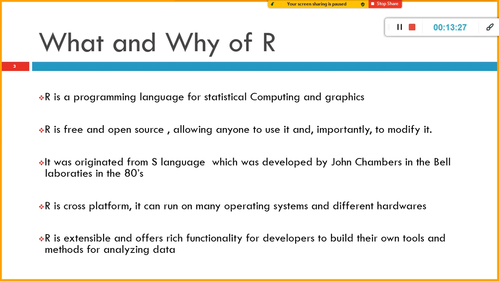Close to 5,000 packages are available in R. And with these packages, you can perform spatial analysis, bioinformatics, econometrics. You can do everything. But the disadvantage with R is it is not scalable. Those days people used to say R is not scalable. Even with less data, it requires a lot of memory. The system hangs.